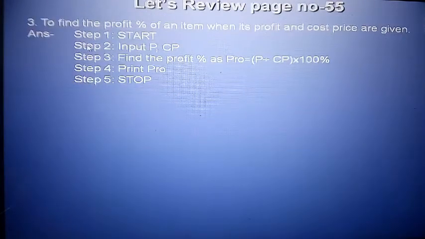Next algorithm, to find the profit percentage of an item when the profit and cost are given. So start, input P and CP. P is for profit and CP means cost price. The formula here: profit percent = P divided by CP into 100. All the calculation is stored in PRO. Then store, then stop.